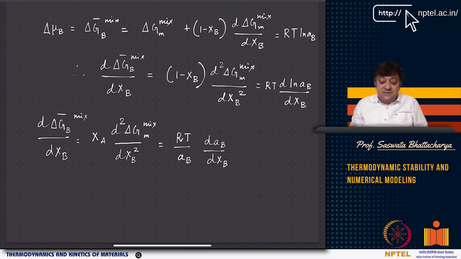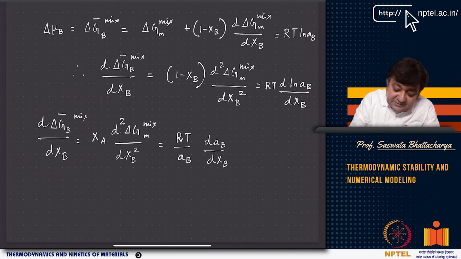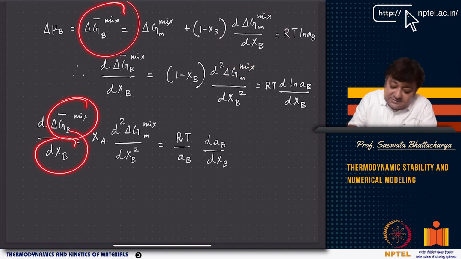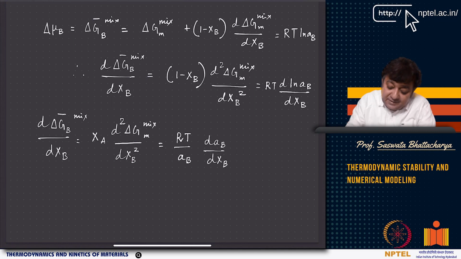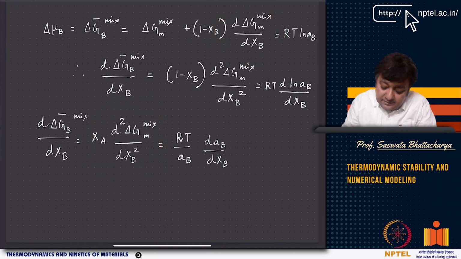But as you can see here, this is basically d delta Gb bar mix. So you have d delta Gb bar mix/dxB, and delta Gb bar is this. So if you look at that, it becomes d delta Gb bar mix, so you have this one and this guy, because you have xA and this stuff, right? This is your delta Gm mix.